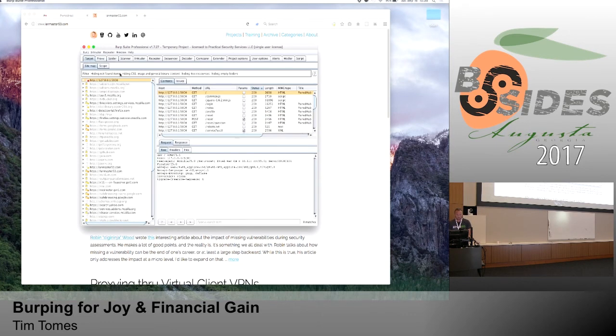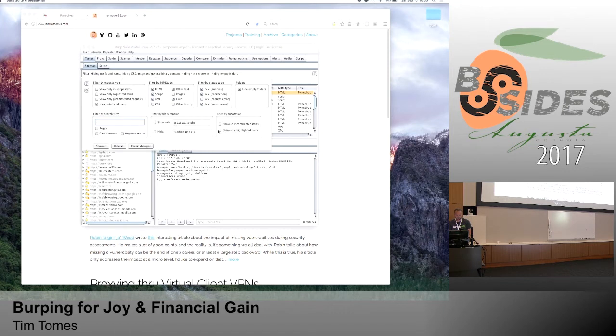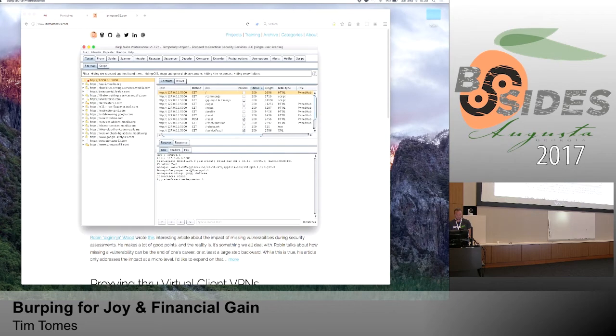So the first thing we want to do is hide. I only want to show, where's the thing I'm looking for? Only requested items. So that's the stuff that I've actually requested. Within my particular target here, if I look at contents, you can see everything that I've requested at this point. And I'll add a few more of those.